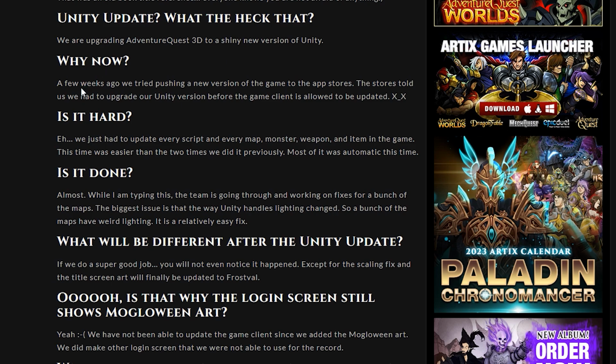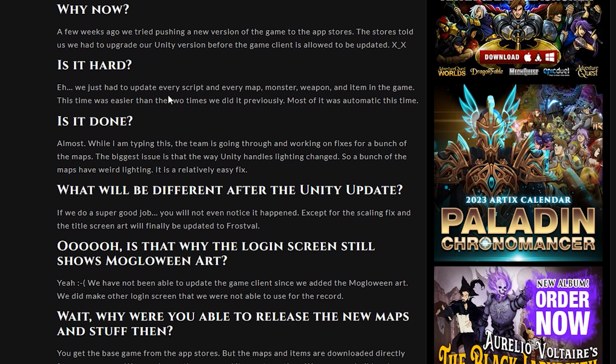And then they said a few weeks ago they tried pushing the new version to the store, but the stores told them they needed to upgrade their Unity version because their game client was not allowed to be updated until then. So they had to update all the scripts, all the maps, the monsters, everything in the game basically, and apparently it was easier than the last two times, which is nice.